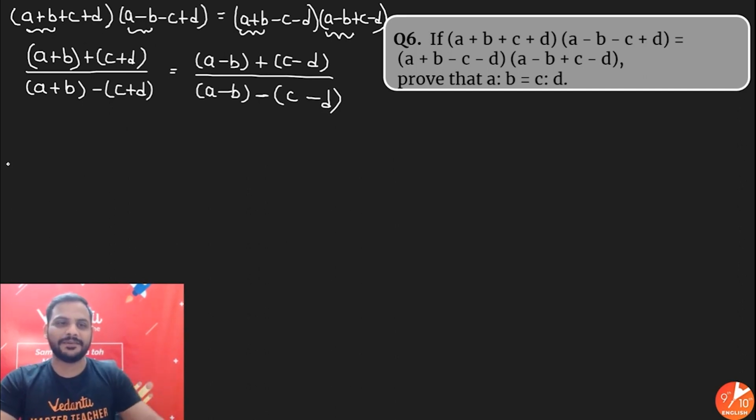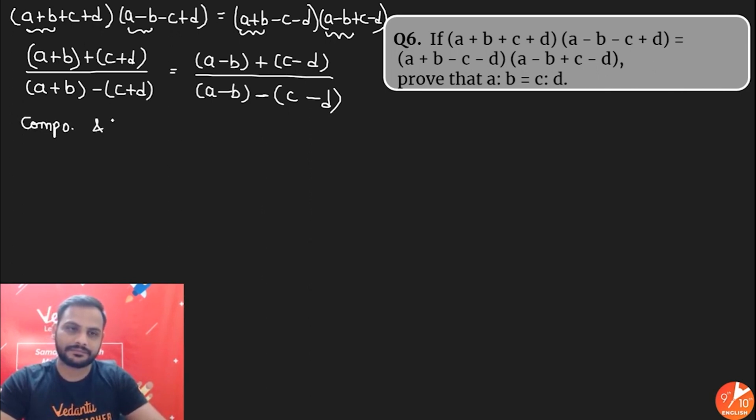Now let us apply the componendo and dividendo rule. So if I apply that rule, see what will happen: a plus b plus c plus d is the numerator, in that add, alright, or directly we can write addition, no need to change the sign. Alright, we know in addition no need to change the sign.